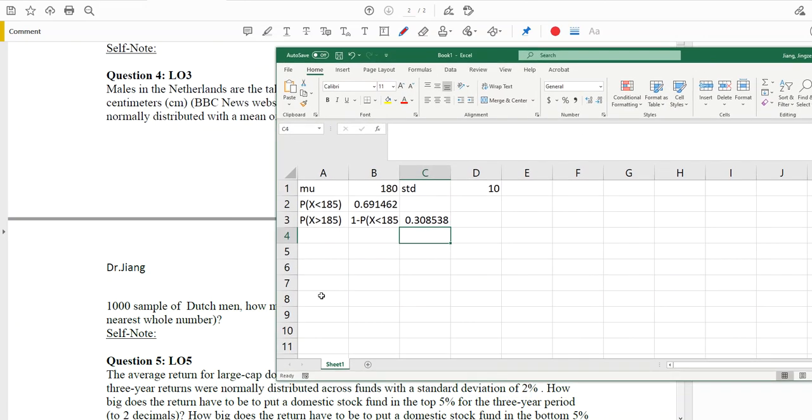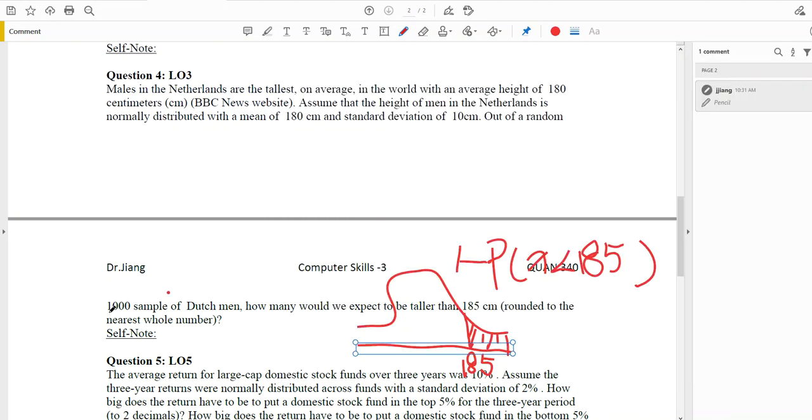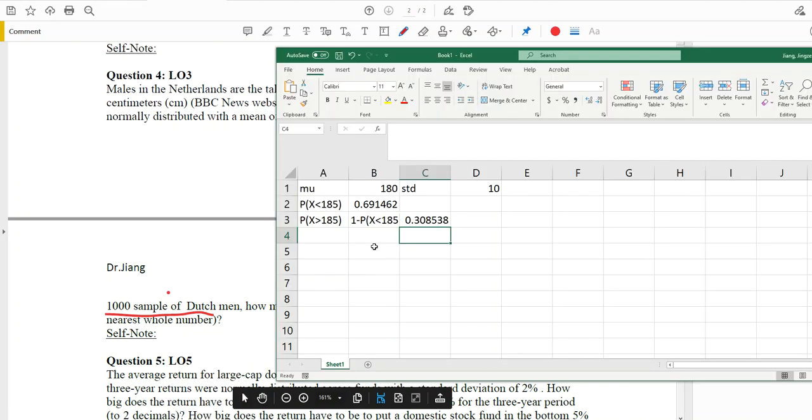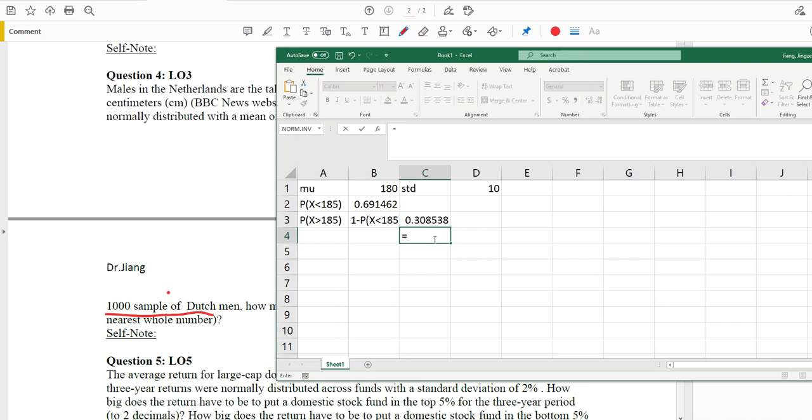Now, like I said, we look at the question here. The question told us we have 1,000 people. These 1,000 people follow the same distribution, because it's a random variable representing the population. So among these 1,000 people, we should have 30.85% of them taller than 185 centimeters. Therefore, to answer this question, among these 1,000 people, we should have 0.308538 of people taller than 185.